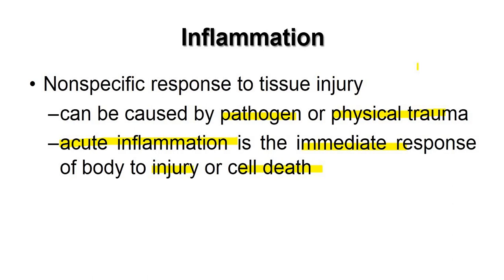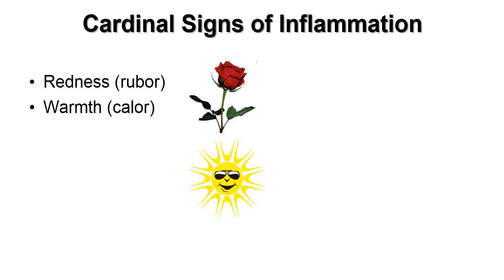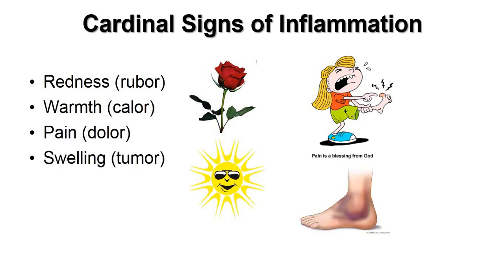Now, what are the cardinal signs of inflammation? There are 4 cardinal signs of inflammation, and all 4 put together give the 5th entity. The first cardinal sign of inflammation is redness, that is rubor. I have highlighted a rose red in color to help you remember that redness is rubor. Second is warmth or calor, sunlight, sun is hot, that is warmth or calor. Third is pain or dolor. Sometimes when you are injured, you writhe in pain, that is pain. And fourth, swelling, sojo, what you call in Gujarati, that is tumor.